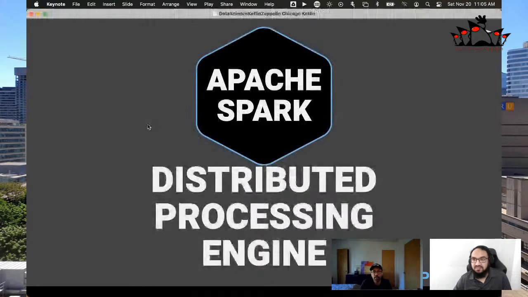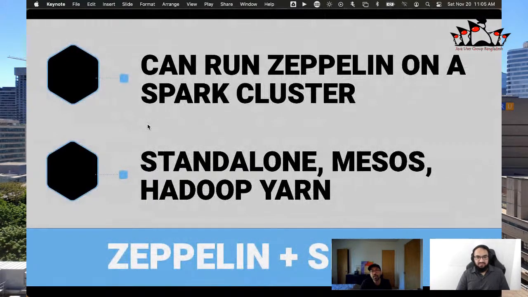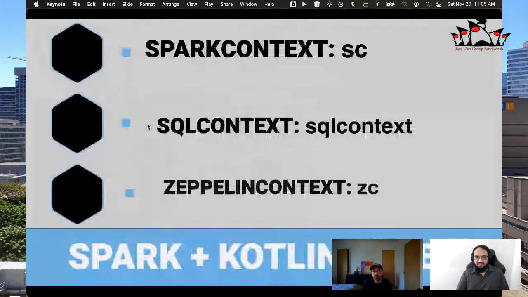And we used the Kotlin one. We talked about Apache Spark already. It's a distributed processing engine that you can connect to a local small instance or even a production massive instance from within Zeppelin. So you have a lot of options here.